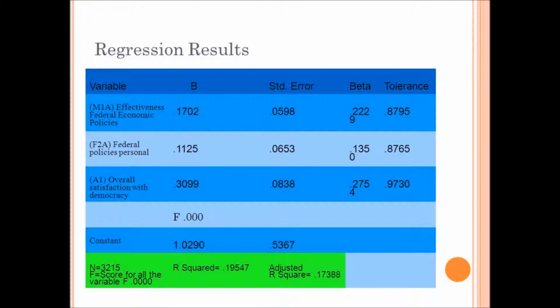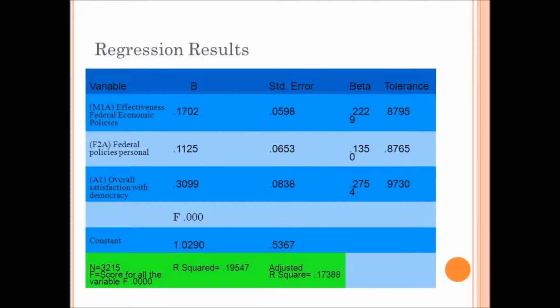My tolerance levels yielded high scores close to the value of 1, representing the fact that my independent variables are unrelated to one another. This avoids the issue of multicollinearity. The adjusted R-square score explains that these three independent variables explain 17% variance in my dependent variable. Overall, my independent variables may not have explained as much variance as I could have hoped for.